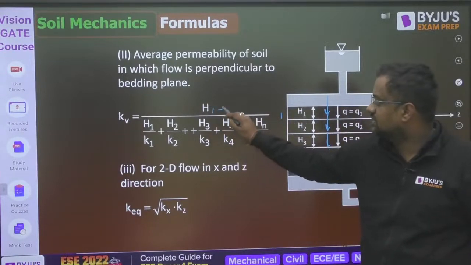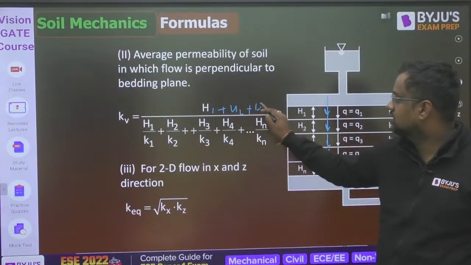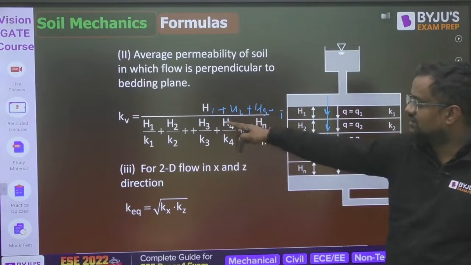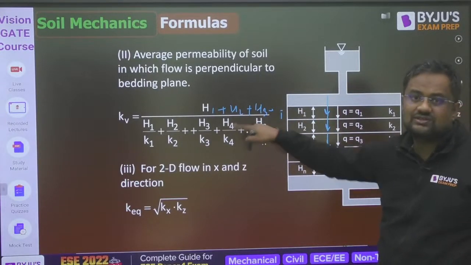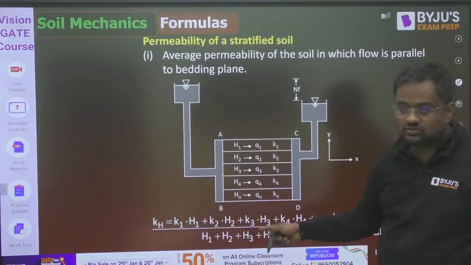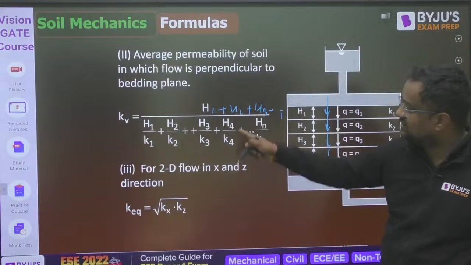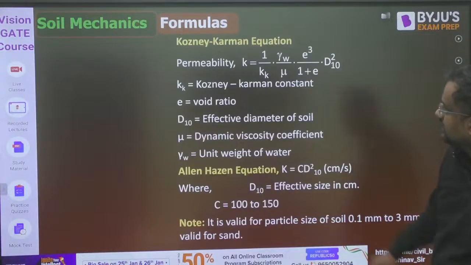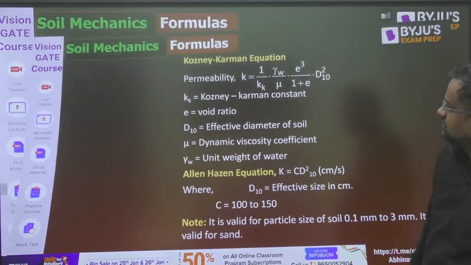This you can better write as H1 plus H2 plus H3 and so on, over H1 by K1, H2 by K2, H3 by K3 and so on. So this looks like a harmonic mean, and this was an arithmetic mean. So of course this is always greater than this value. Okay, this is the Kozeny-Carman equation.